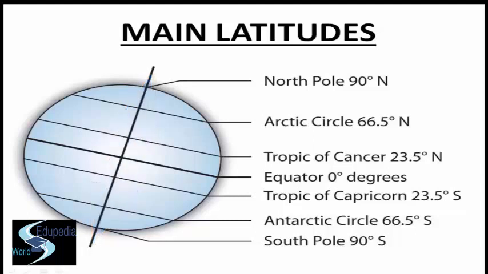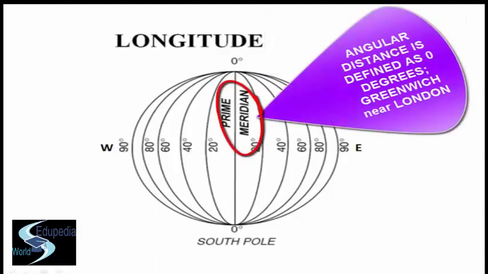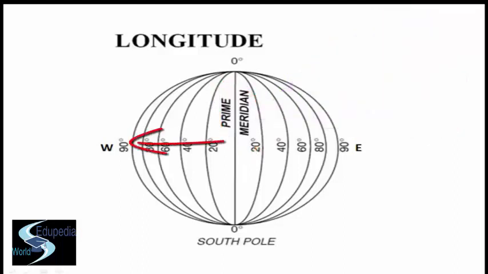Coming on and taking a quick recap of the lines of longitude. Longitude is the angular distance of a place east or west of the prime meridian. Now let's discuss what a prime meridian is. The prime meridian is a line of longitude whose angular distance is defined as 0 degree. It passes through Greenwich near London. The lines to the west of Greenwich are suffixed with W and those to the east of Greenwich are suffixed with E. For example, 60-degree west and 60-degree east.